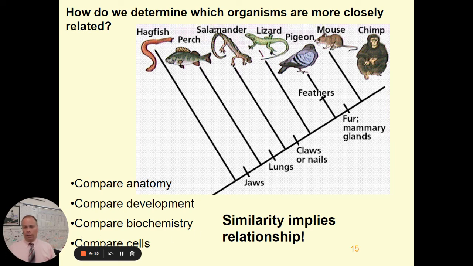Oftentimes we may want to determine which species are more closely related, and we can do that in several ways. We can compare their anatomy. We can compare their embryonic development. Some of the best evidence is by comparing biochemistry, comparing their DNA sequences or amino acid sequences in certain proteins. And when we look at this biochemical evidence, we find that oftentimes it contradicts what we might think based on comparative anatomy, that species we thought were closely related by their appearance, maybe not as closely related when we actually look at their DNA and molecular evidence.